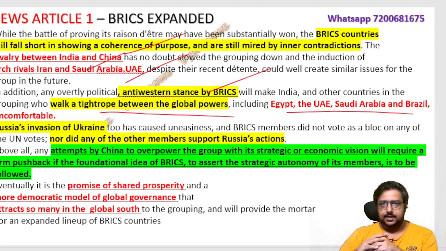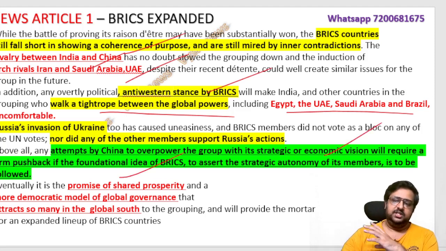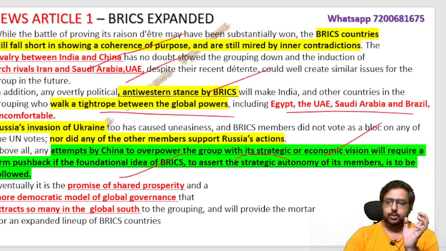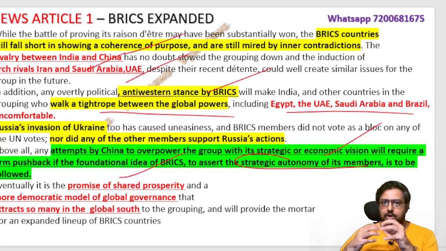Another bigger concern is China. China always tries to show that they are the biggest, the captain of BRICS. Even though five countries came together, China will show off as if they are the biggest one: biggest economy, biggest vision, biggest One Belt One Road initiative, everything their idea. Then how will you promise autonomy to the members? You come here and tell them earlier you were a puppet of the USA, now you become a puppet of China. What is the difference? So China also we have to control.